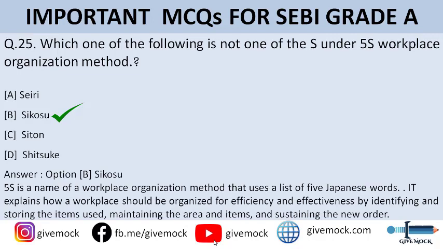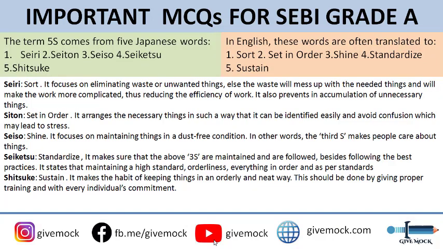So the term 5S comes from 5 Japanese words. One is Seiri, second one is Seiton, three is Seiso, fourth is Seiketsu, and five is Shitsuke. In English, these words are often translated to: first one is sort, second one is set in order, third one is shine, fourth one is standardize, and fifth is sustain. So you can pause the video and go through all the terms here. Okay, I'll not read out everything because it will make the video longer.